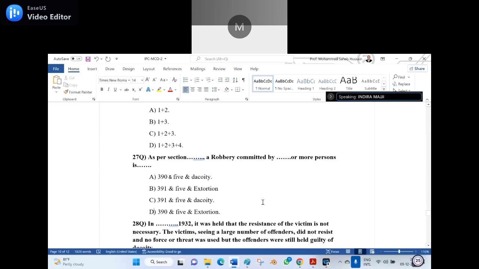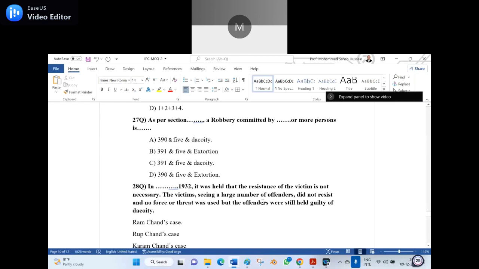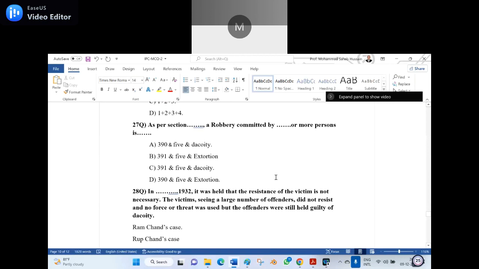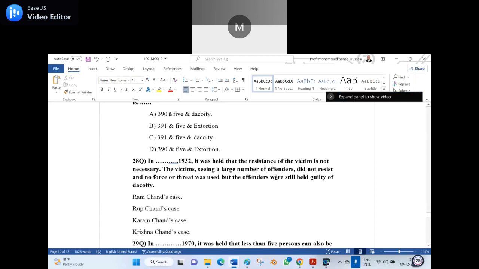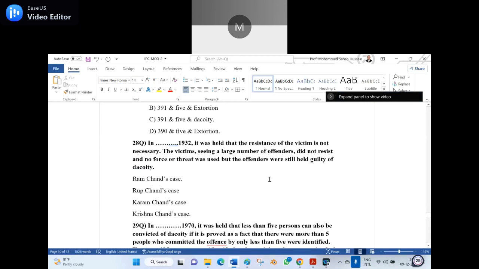Section 391, and of course, a robbery committed by 5 or more persons is said to be dacoity. So the right answer for the 27th question is C: 391 and 5 are the common, and dacoity is the last one. So 28th question. Anyone can unmute and read the 28th question.